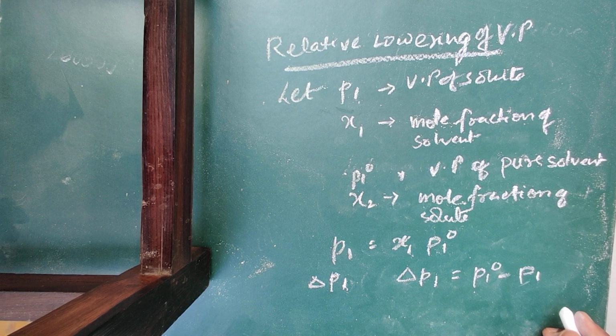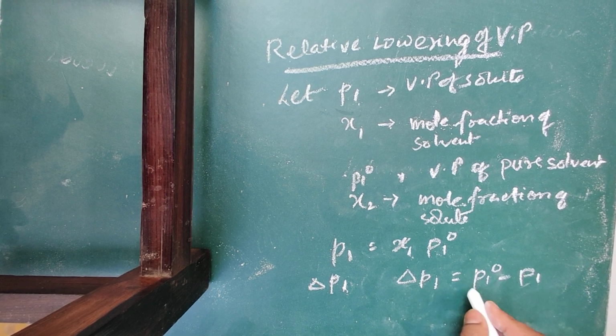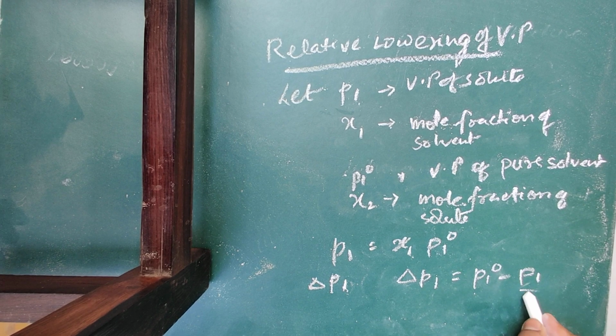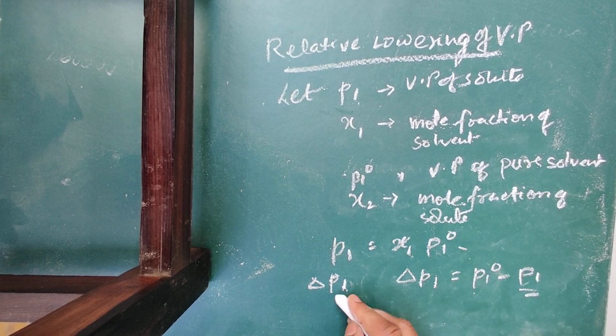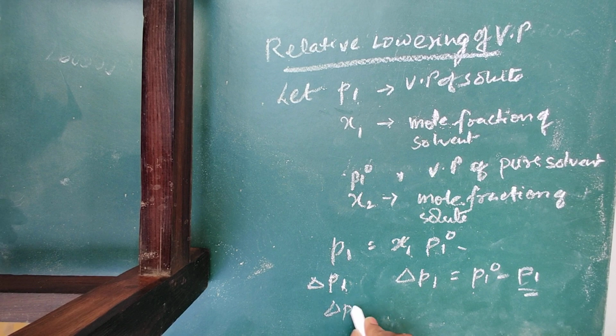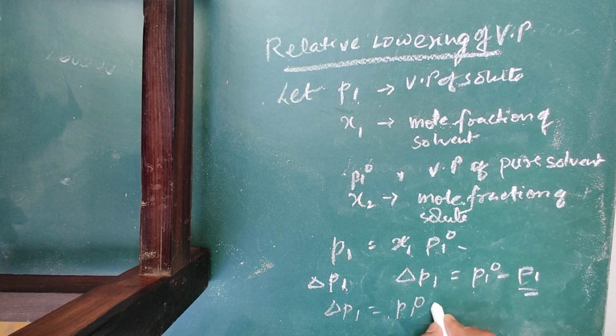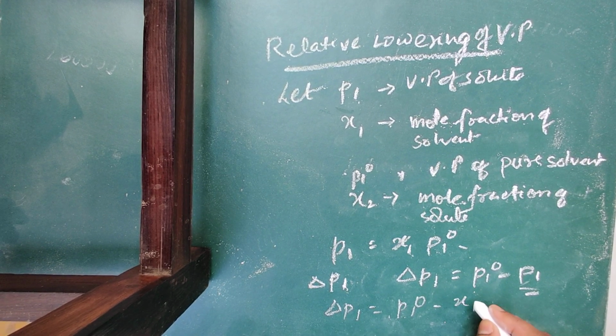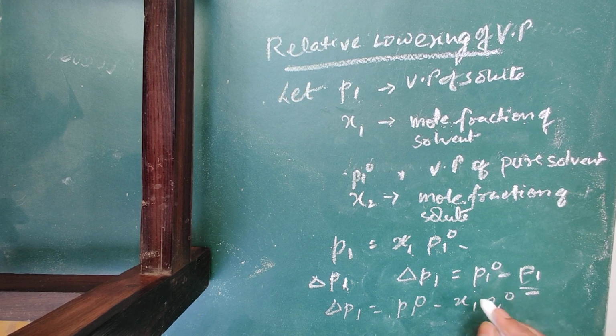So what we see is that the vapor pressure of the solvent P1 will be less than that of the pure solvent P1 naught. So putting the value of P1 here, del P1 is equal to P1 naught minus X1 P1 naught,